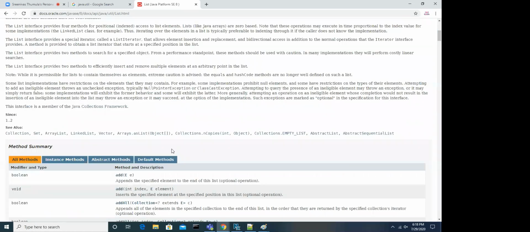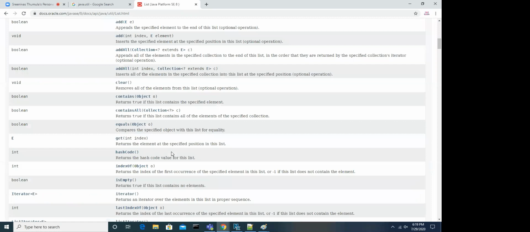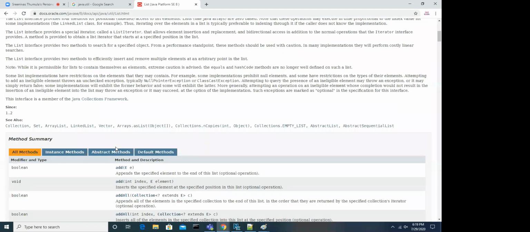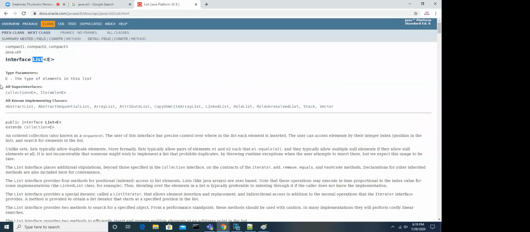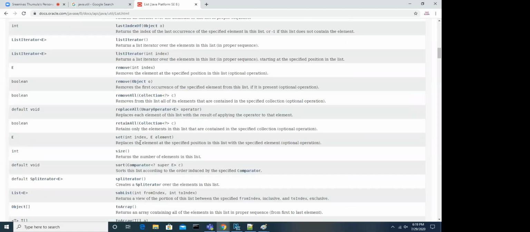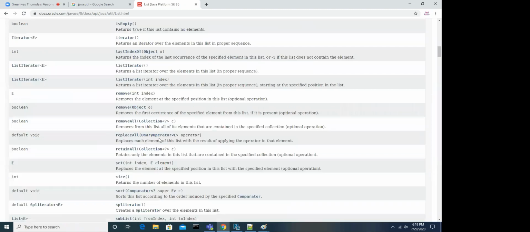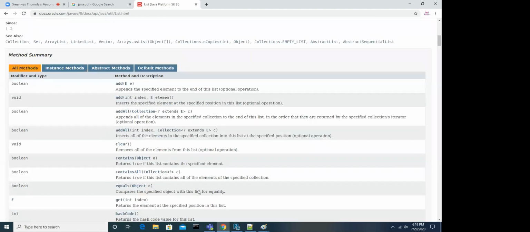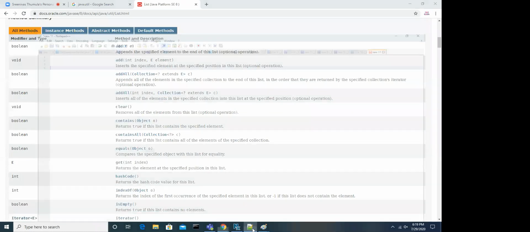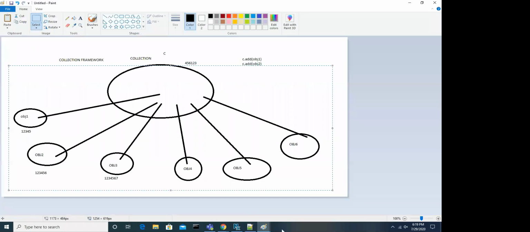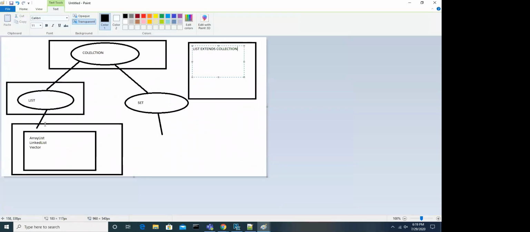So if you see here, a lot of methods are there. List is the sub-interface and collection is its super interface. Whoever implements the list interface, list has some methods and collection also has some methods. That person has to implement all the methods of collection and list.